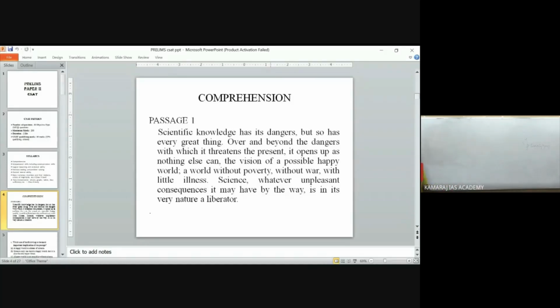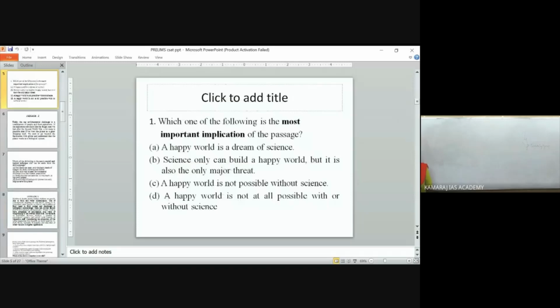So this is the passage. I am giving you an example from the previous year question paper, and this is the model. You will be getting only 4 to 5 lines. What is the question asked? Which one of the following is the most important implication of the passage?